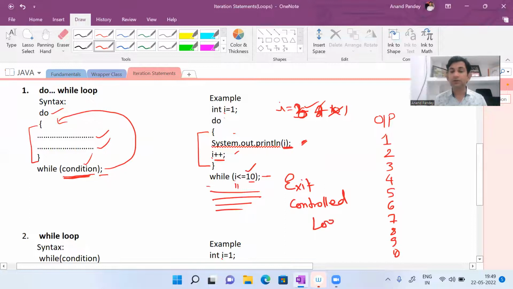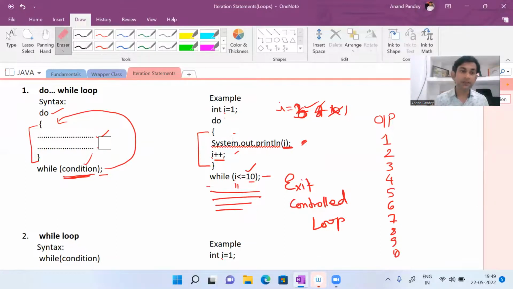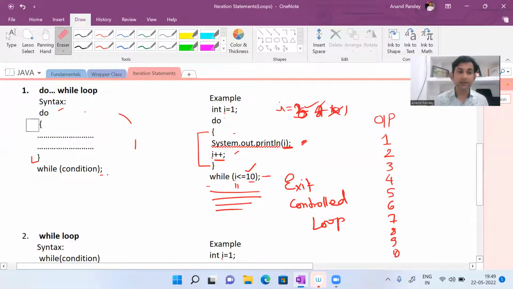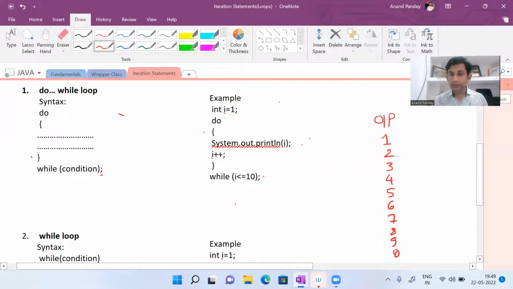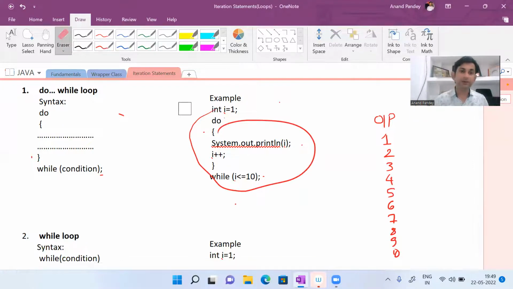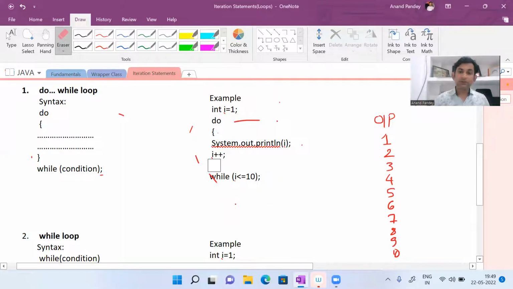Exit control loop. The loop in which the condition is checked at the end of the loop is called exit control loop. Okay. Here you can see we are not checking the condition at the starting, at the beginning. We are checking the condition at the end of the loop. Such loops are called exit control loop. Now here, this is the output of this code. This code का ये output है 1 से लेकर 10 तक print. Okay, so it was the working of do while loop.